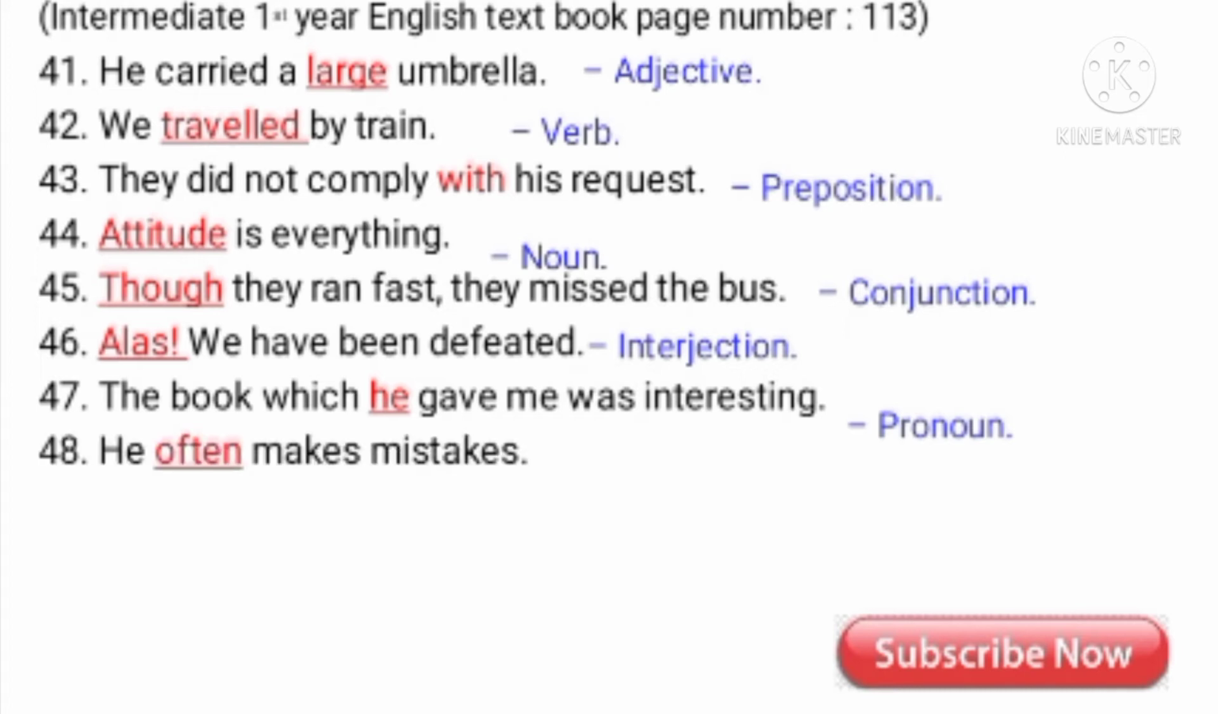He often makes mistakes. See here, adverbs of frequency. Often is an adverb. It adds something to the verb. He often makes. How does he make? He often makes. So here the word often adds extra meaning to the verb, that is makes. Make, makes, made, making.